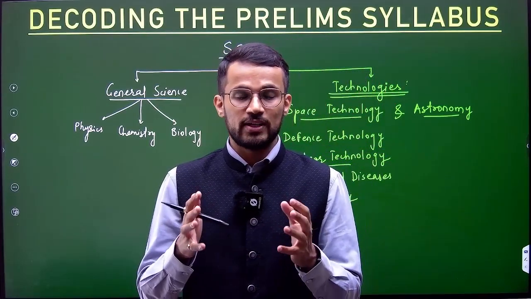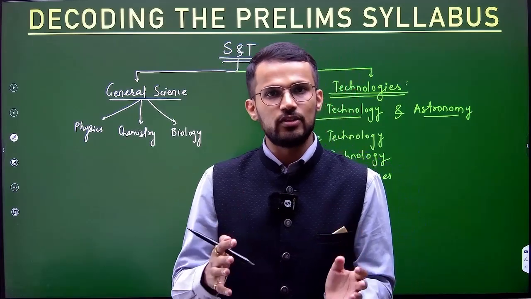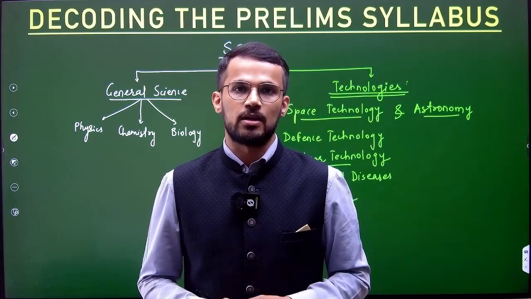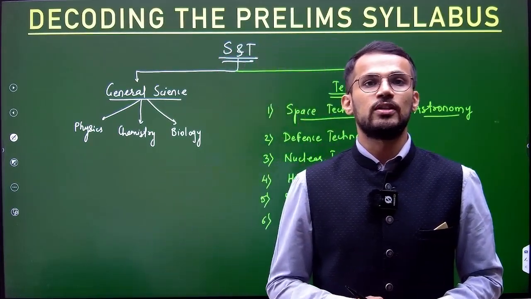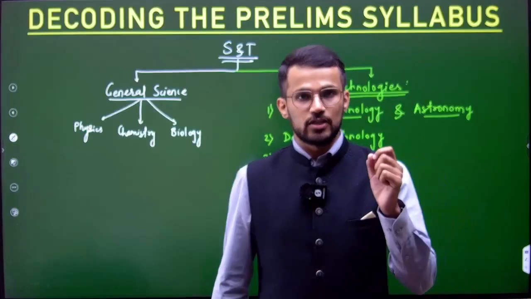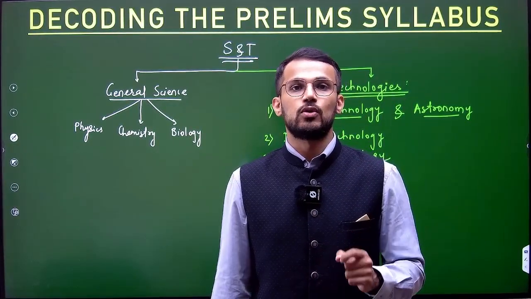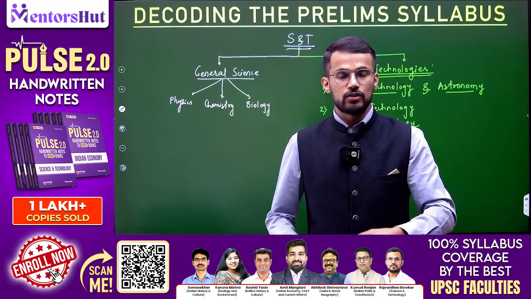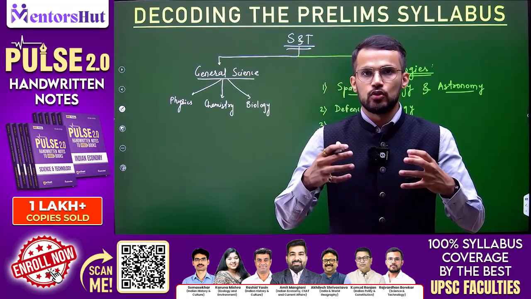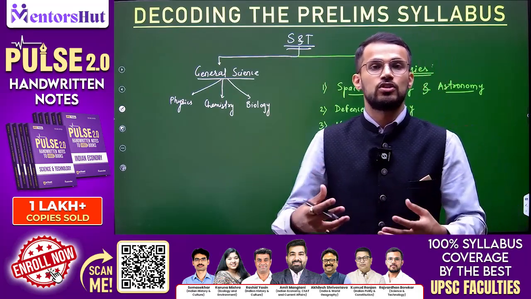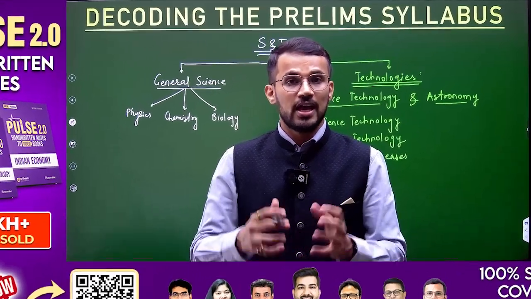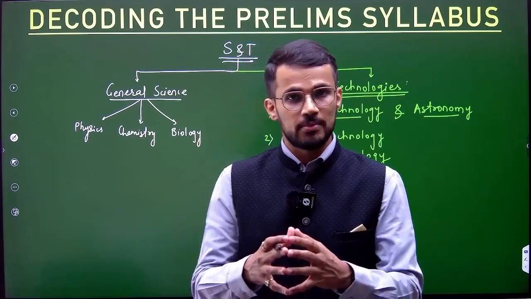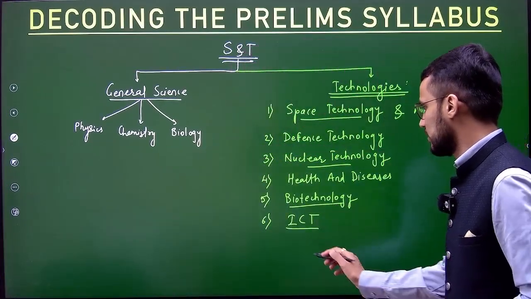So that's why we can say that ICT is relatively more important for the prelims examination. Even in the 2024 prelims examination, there was one question asked by UPSC on ICT, and that question was on the metaverse, right? They gave an explanation and you were supposed to identify the technology mentioned in that explanation, and the technology was related to the metaverse, right? So ICT is also important.